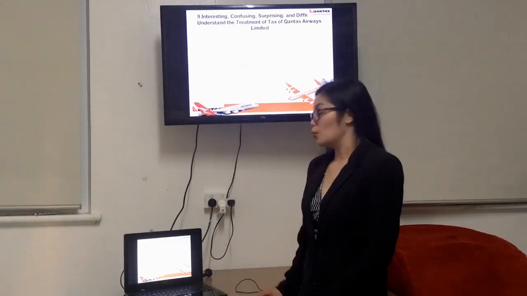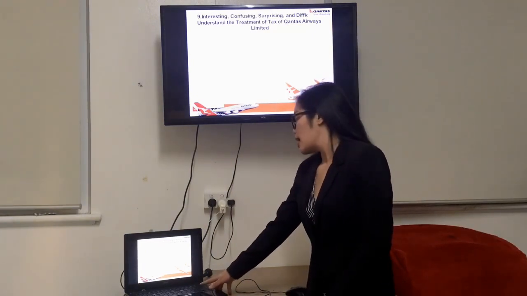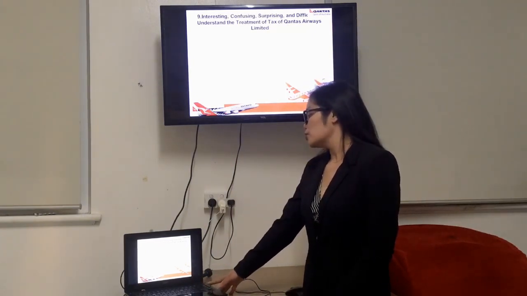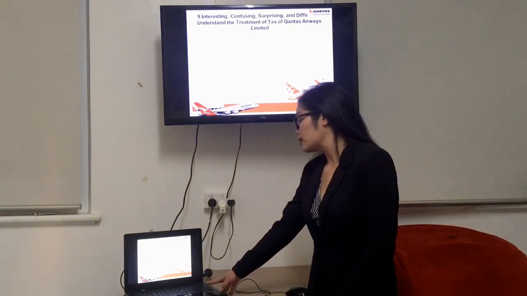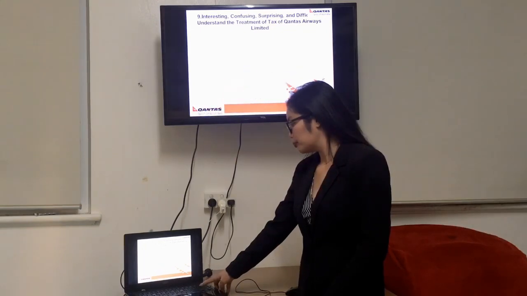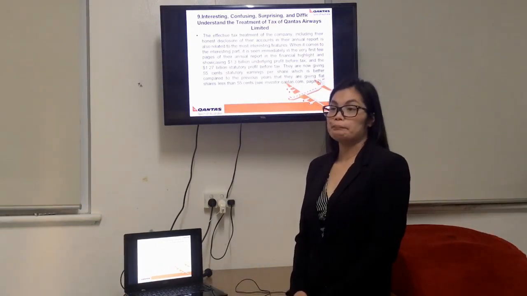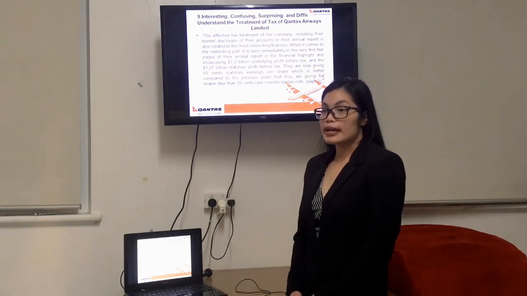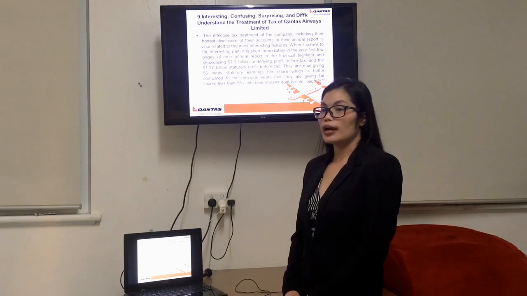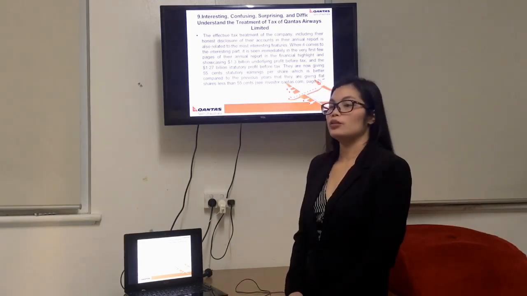In number 9, we will be talking about the interesting, confusing, surprising, and difficult to understand treatment of tax of Qantas Airways Limited. The effective tax treatment of the company, including their honest disclosure of their accounts in their annual report, is also related to the most interesting features.